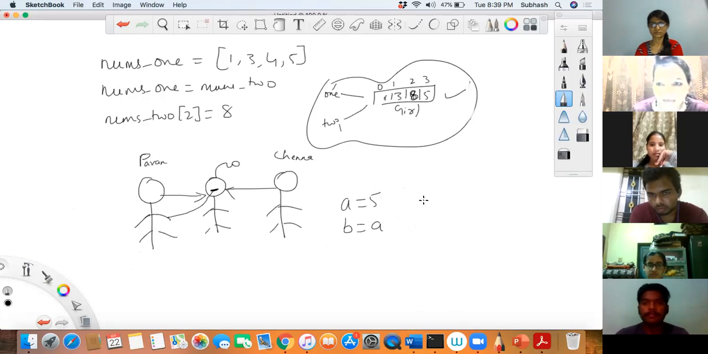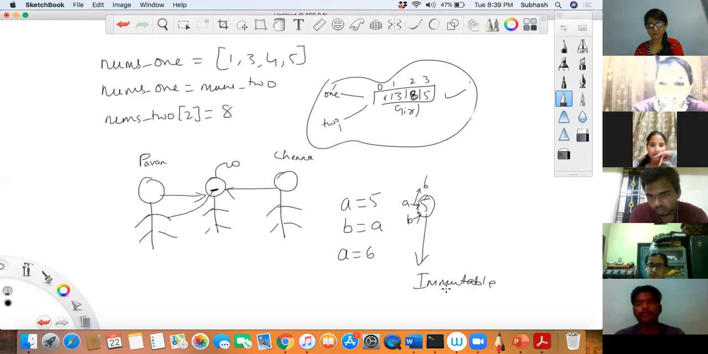No, right? There was only 5. A was also referring to this, B also was referring to it, correct? Later, when I did A is equal to 6, then what happened? A started pointing to the next one, correct? It did not change the original location. The reason here was that these integer constants are immutable.